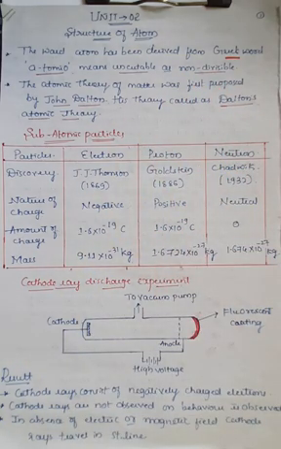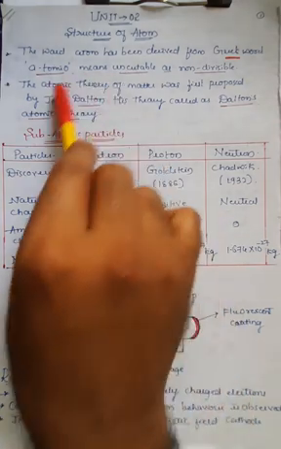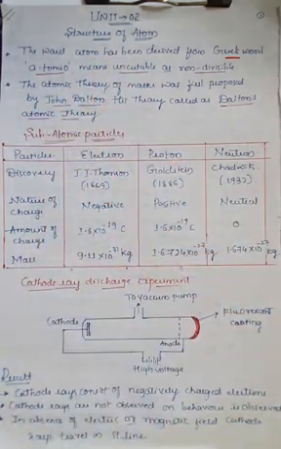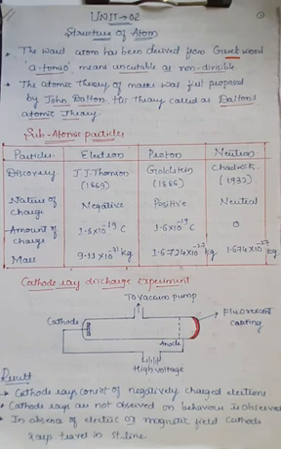Matter consists of the smallest, tiny particles called atoms, and this theory is named after him, known as Dalton's atomic theory, right?